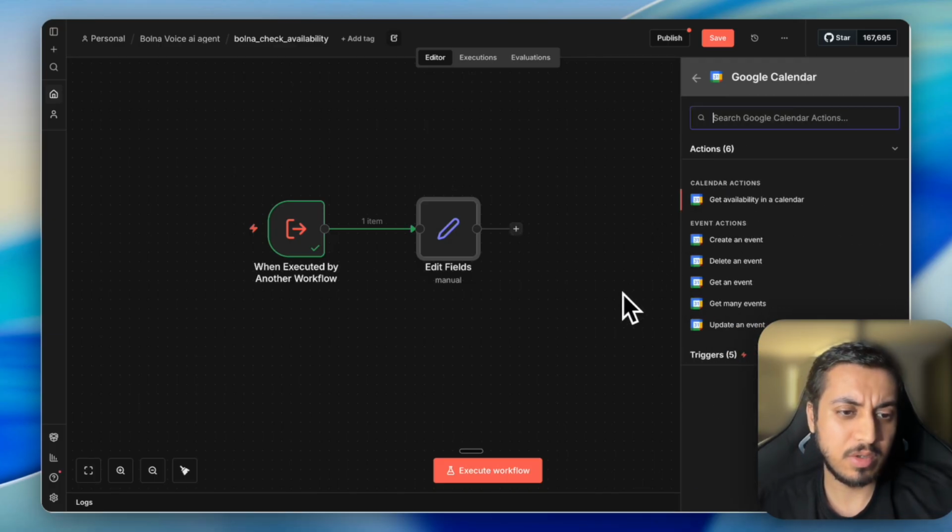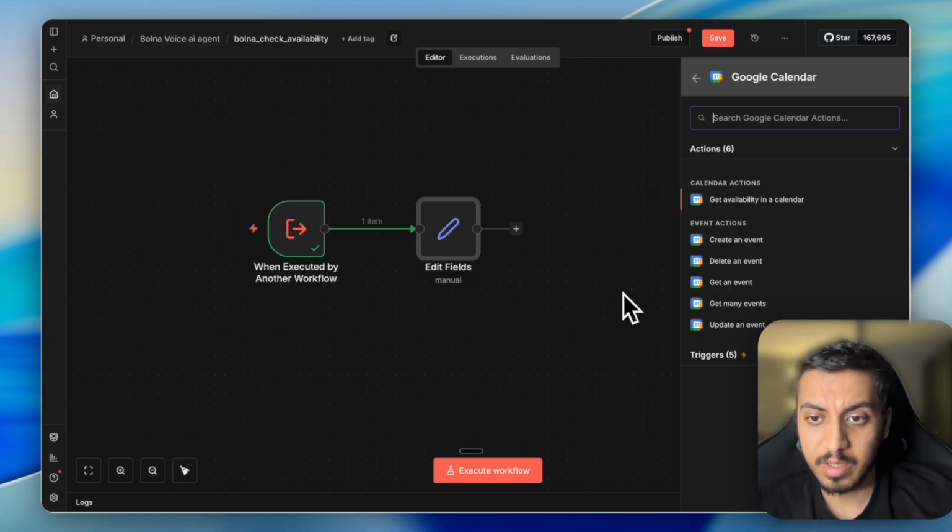You can also move forward with the cal API here, but for the sake of this video, I'm going to continue with Google Calendar. But if you want me to create a separate video for this booking appointment agent using cal.com, you can comment down below and I'll create a new video for that.